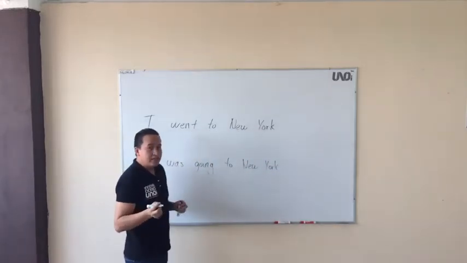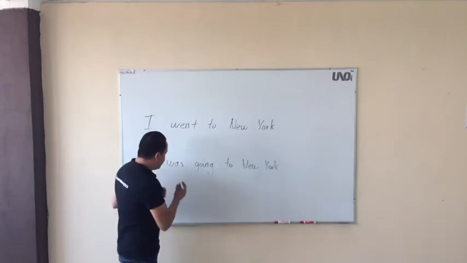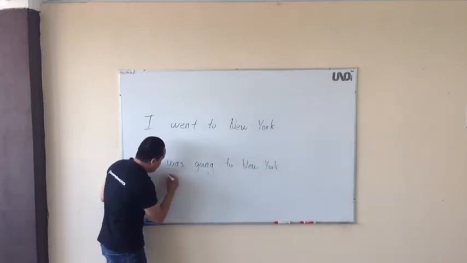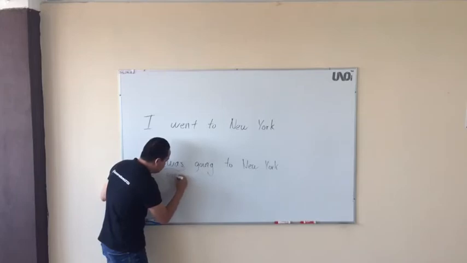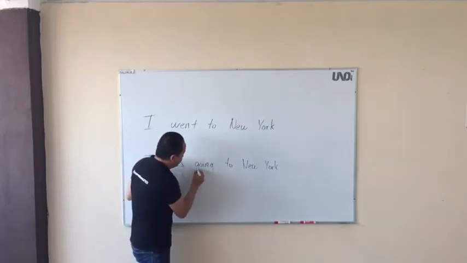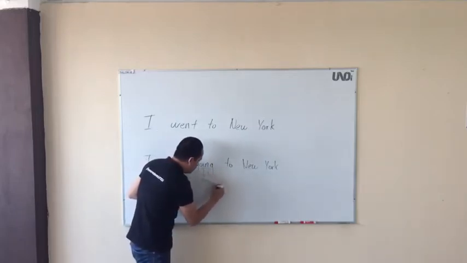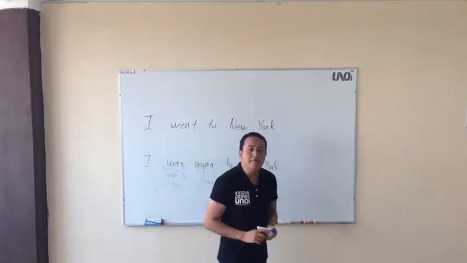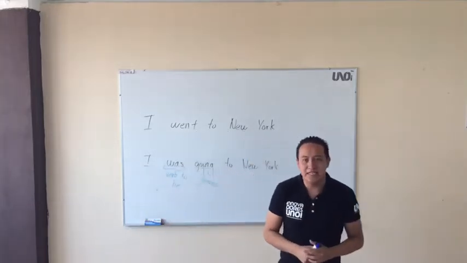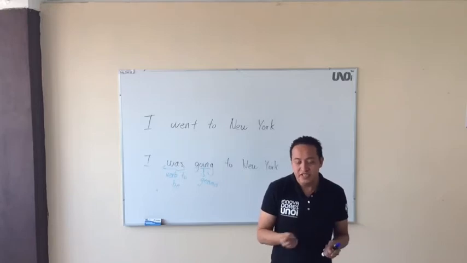If you see, that is past progressive. Why? Because it includes a verb to be, and this verb in gerund, right? Remember, all of the gerund verbs have an ending with ing.